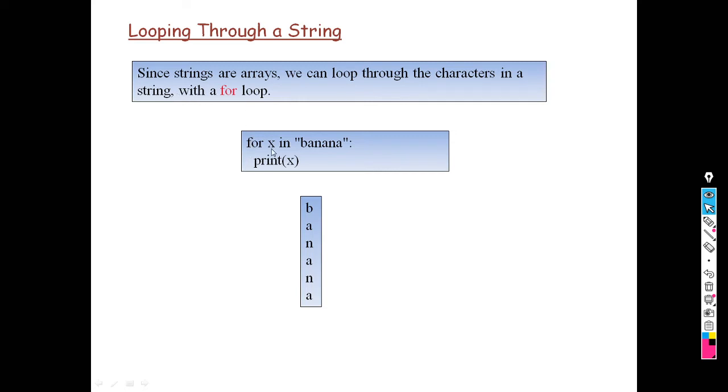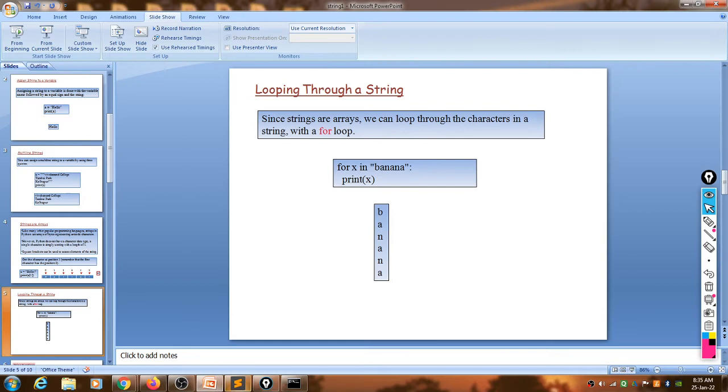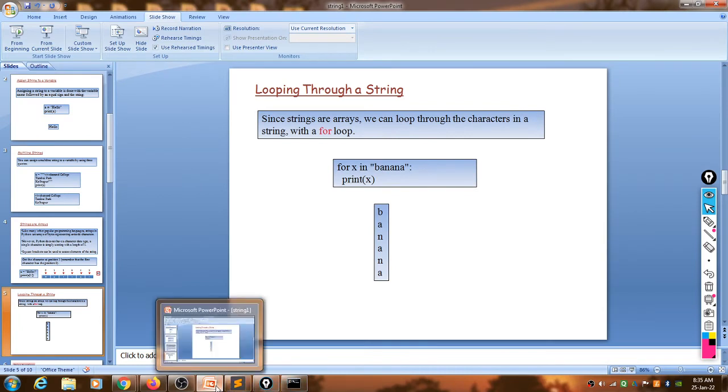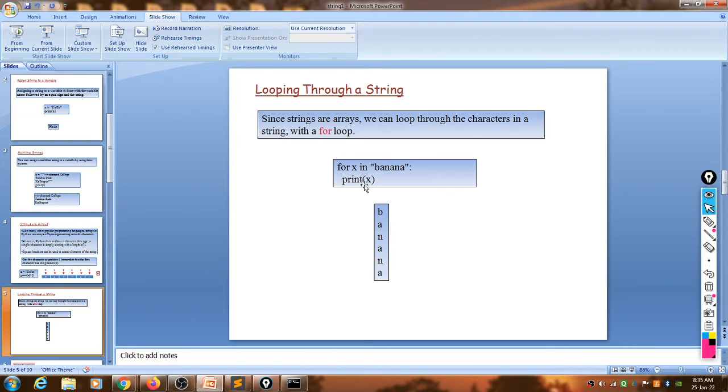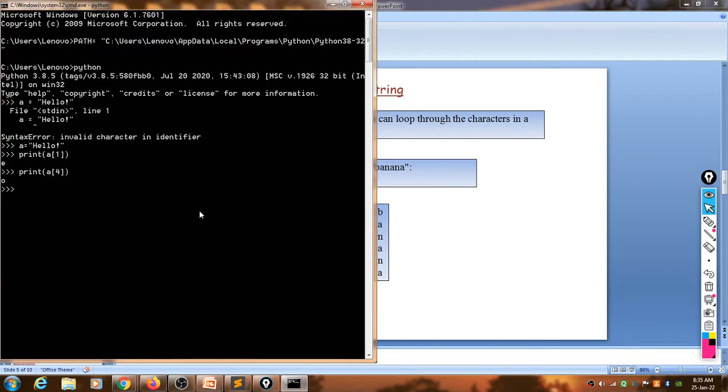So we can use a for loop like this: for x in banana, and then print x. So look here, BANANA, how it gives you. What is the use of this one? So when we write, this is the most important part, how we can enter the Python string and how we can access that string with the help of a single character.